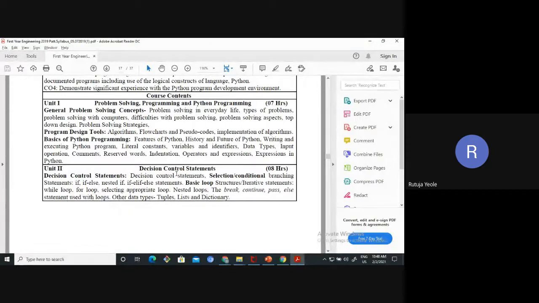Roll number 2. Present, sir. Roll number 3. Present, sir. Roll number 4. Present, sir. Roll number 5. Present, sir. Roll number 6. Present, sir. Roll number 7. Present. Roll number 8. Present, sir. Roll number 9. Present, sir. Roll number 10. Present. Roll number 11.